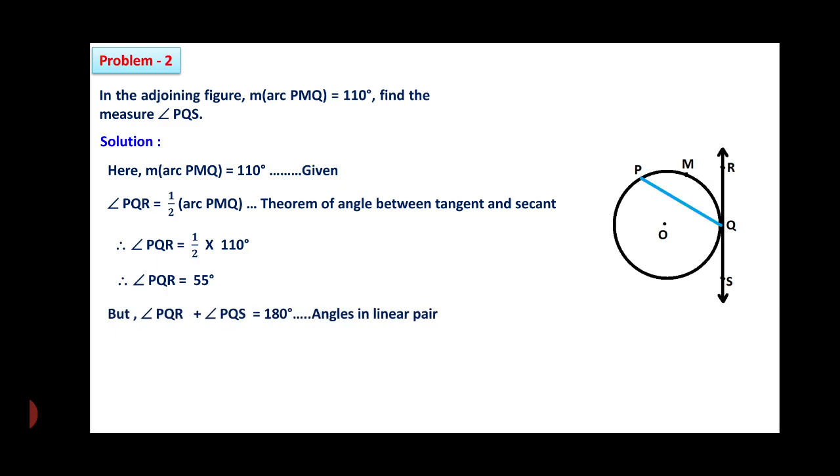But we have to find out PQS. Therefore, angle PQR plus angle PQS is equal to 180, that is the linear pair property. Therefore, 55 plus angle PQS is equal to 180. So, 55 goes to the right hand side. Therefore, angle PQS is equal to 180 minus 55, and therefore, angle PQS is equal to 125.